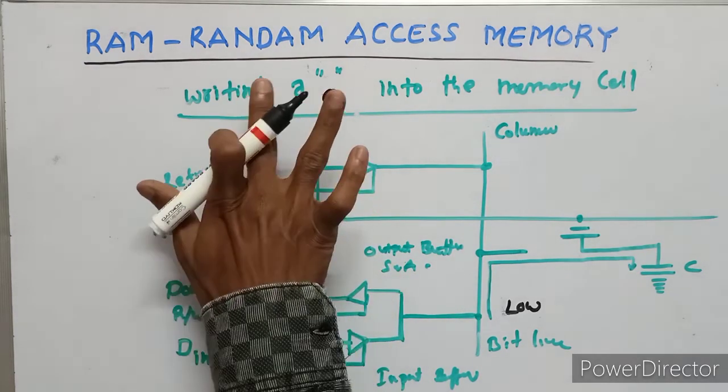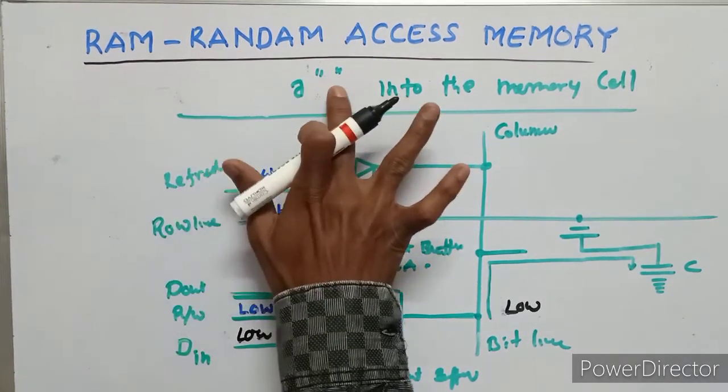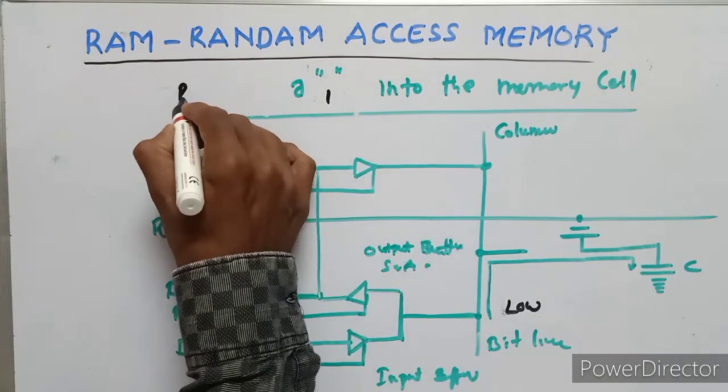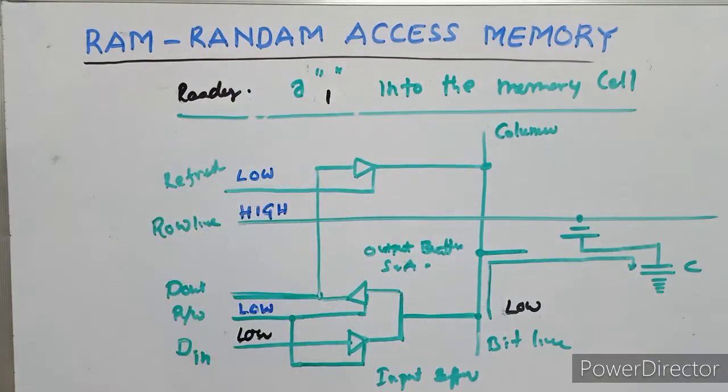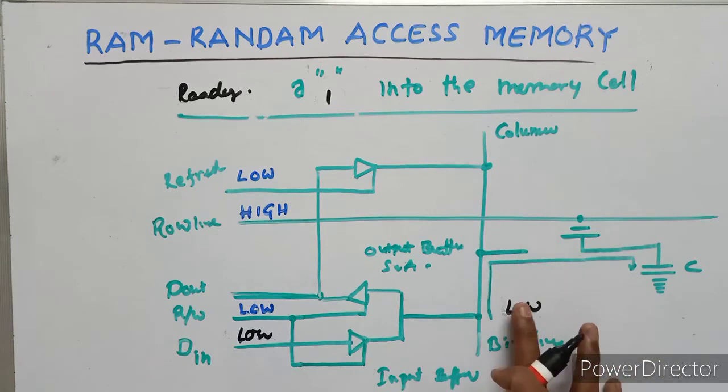The next condition is reading a 1 from the memory cell.